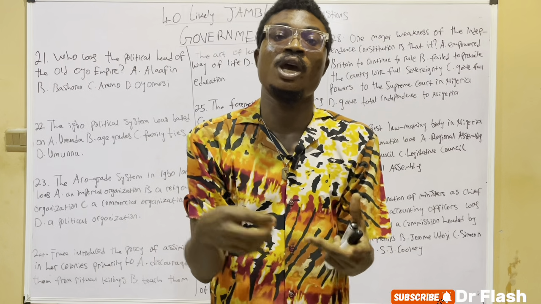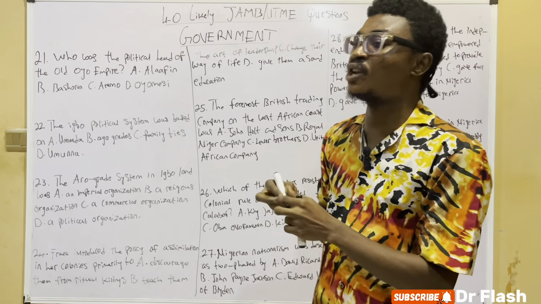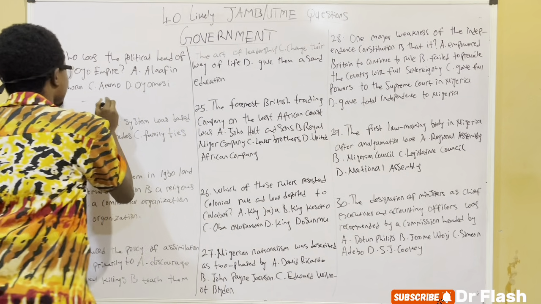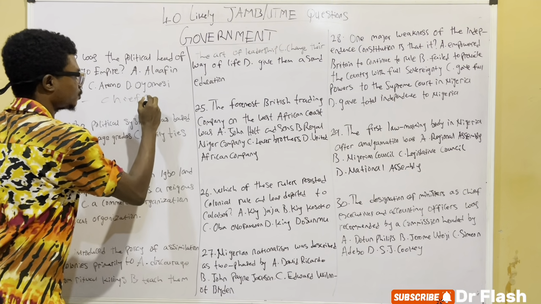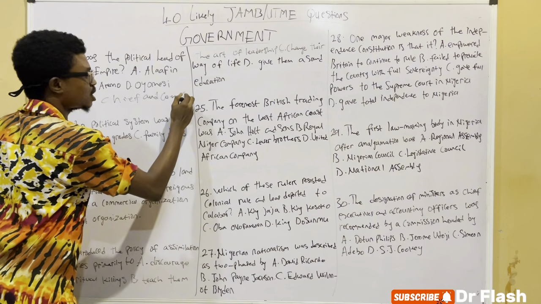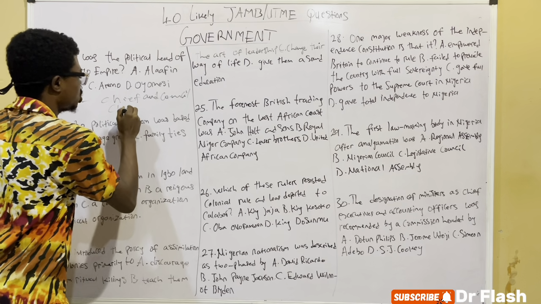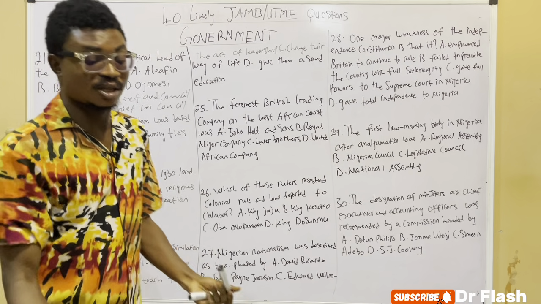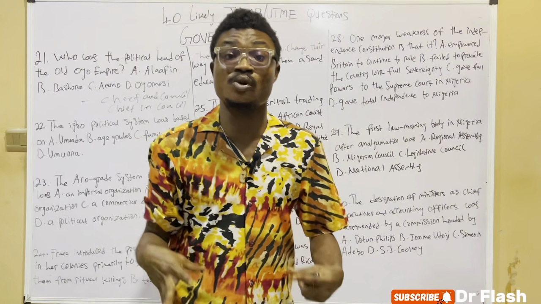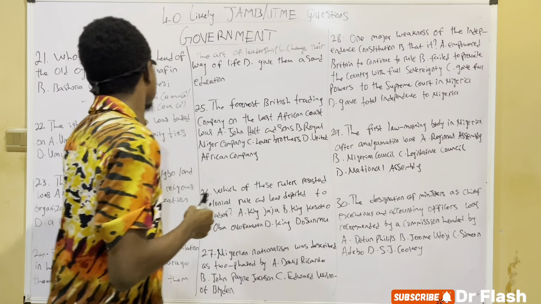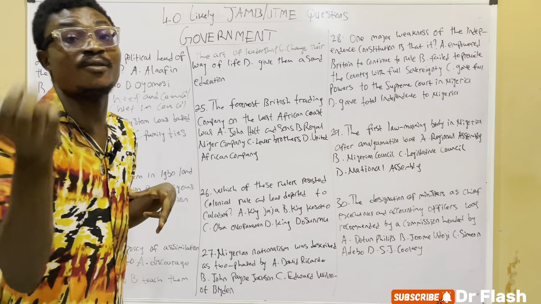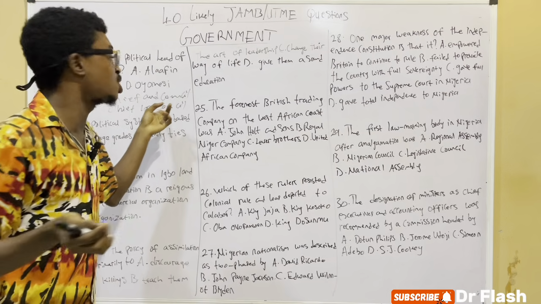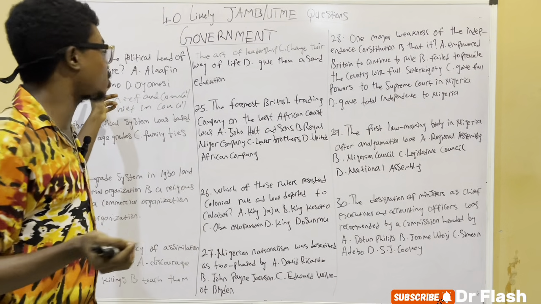Because in government, we have chief and council and chief in council. Chief and council simply means that the king must rule together with his members, his council. And chief in council simply means that the chief rules without the involvement of the council or the members. So the Alafin is a good example of chief and council.